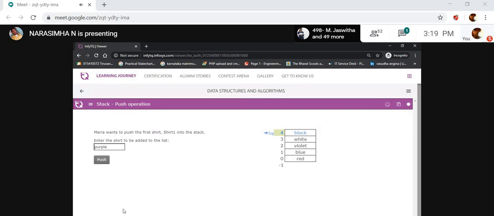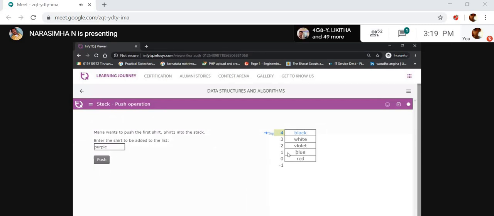Why? Because I took the maximum size of the stack as 4, which means 5 elements, that is, indices 0 to 4. Initially the top is -1, and whenever I push data into the stack, it stores at the 0th index, and then the next one is incremented by 1.